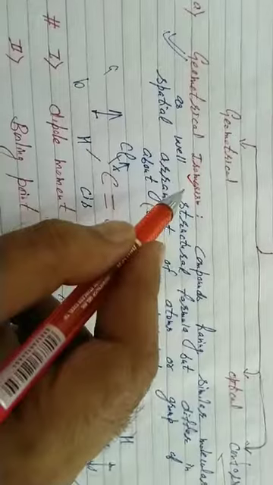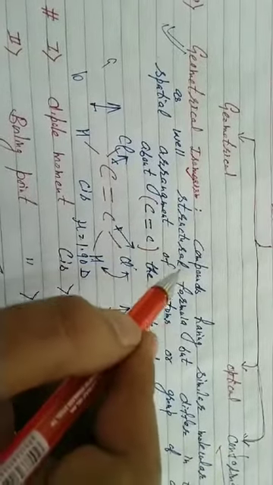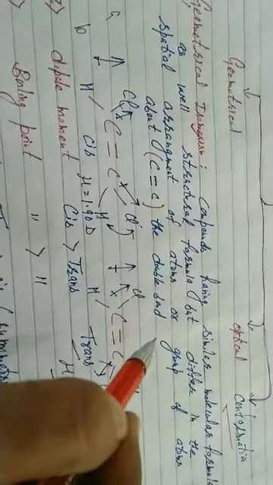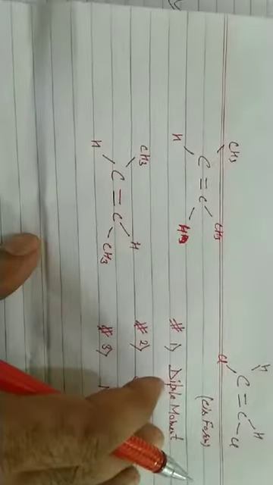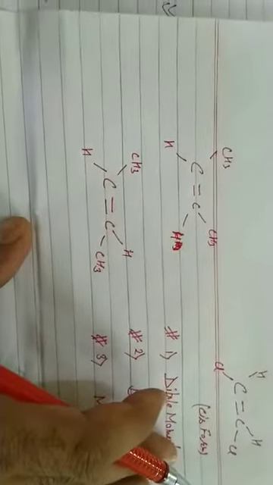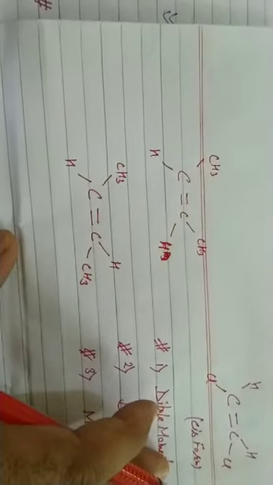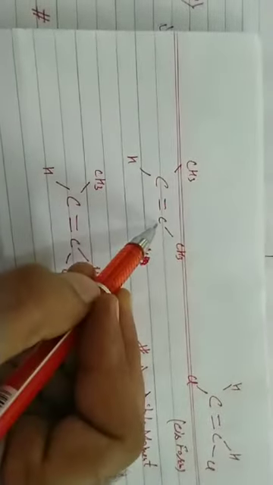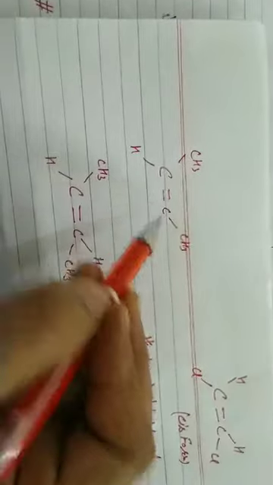Geometrical isomerism. Compounds having similar molecular as well as structural formula, but differing in the arrangement of atoms or groups of atoms about the carbon-carbon double bond in space, are geometrical isomers, and the process is called geometrical isomerism. Friends, please look here. Same molecular formula and structural formula, but they differ in the arrangement of atoms or groups of atoms about the carbon-carbon double bond in space. I have mentioned some forms. Please look here.